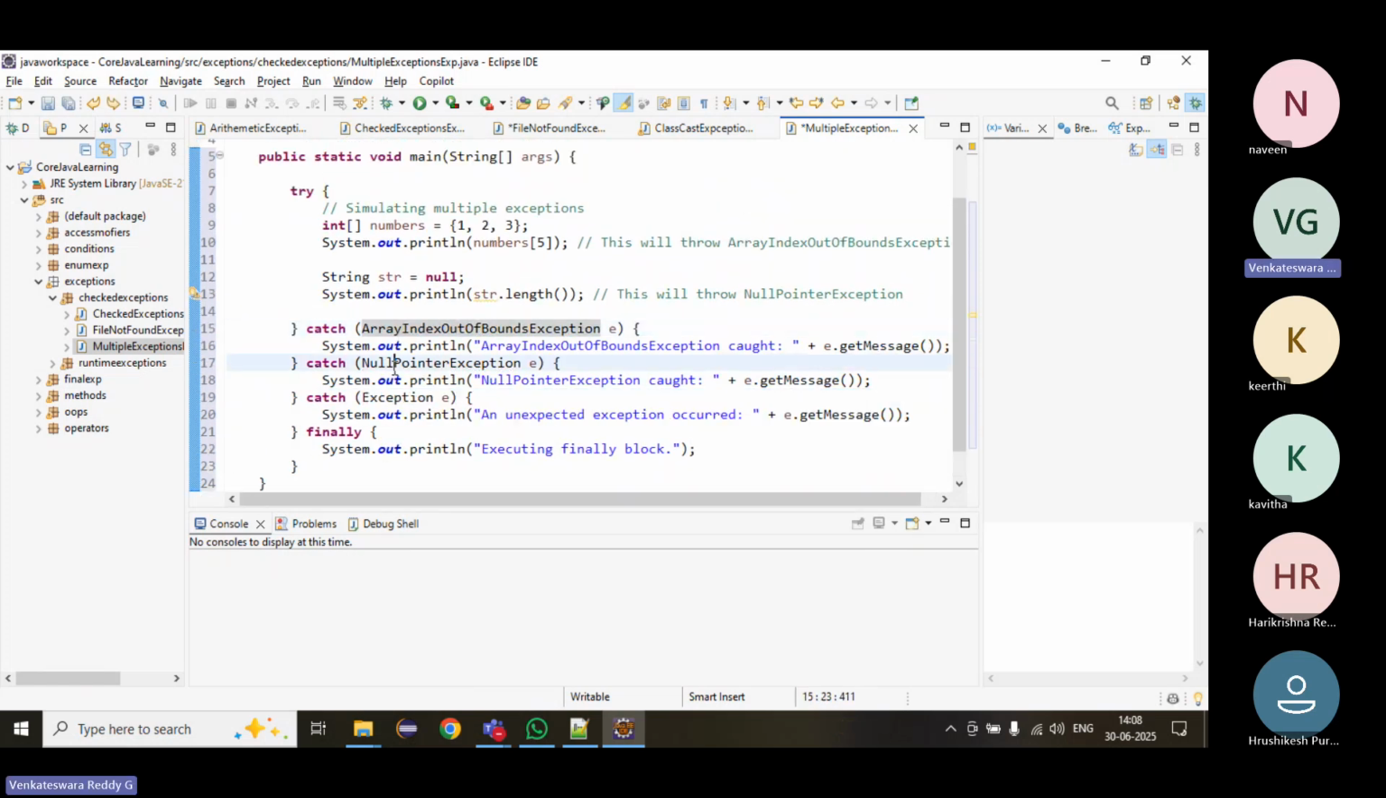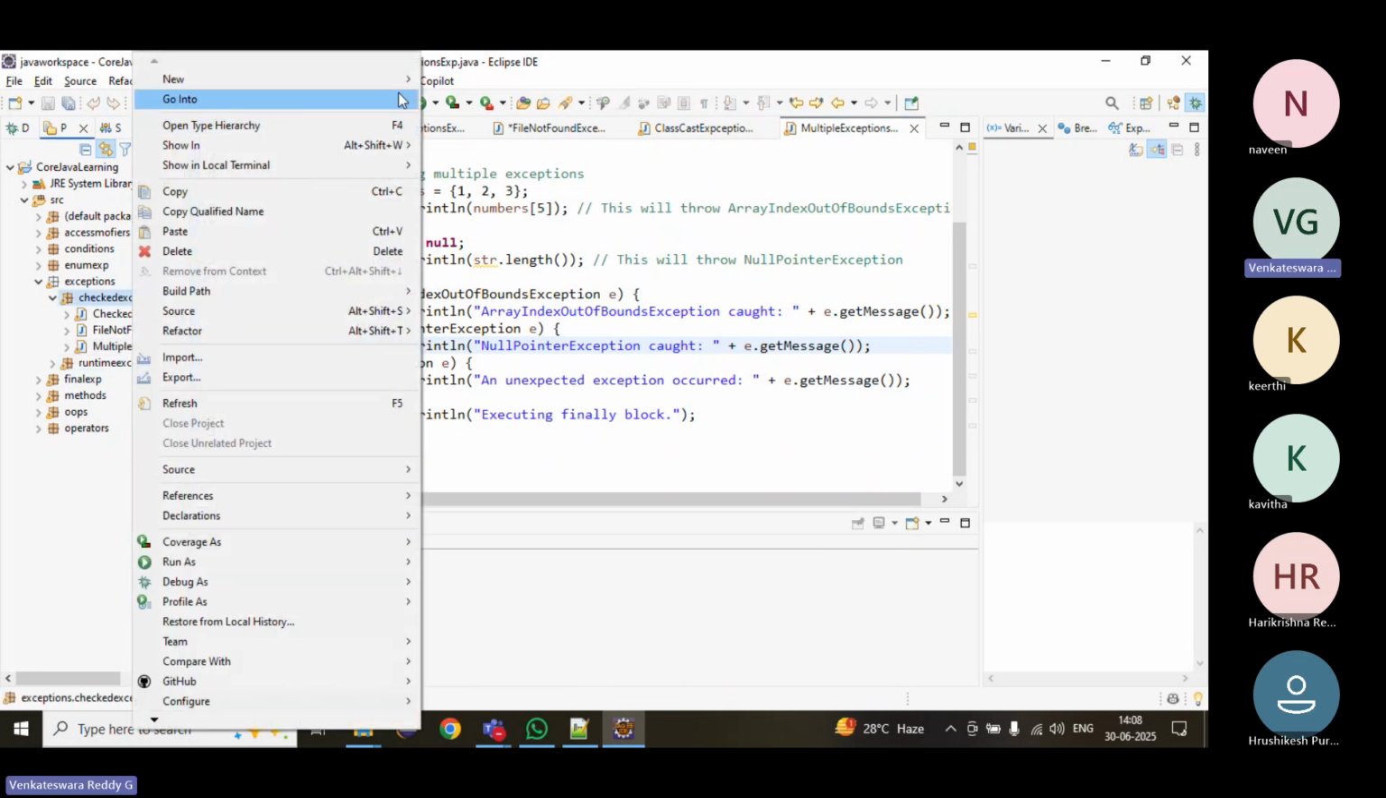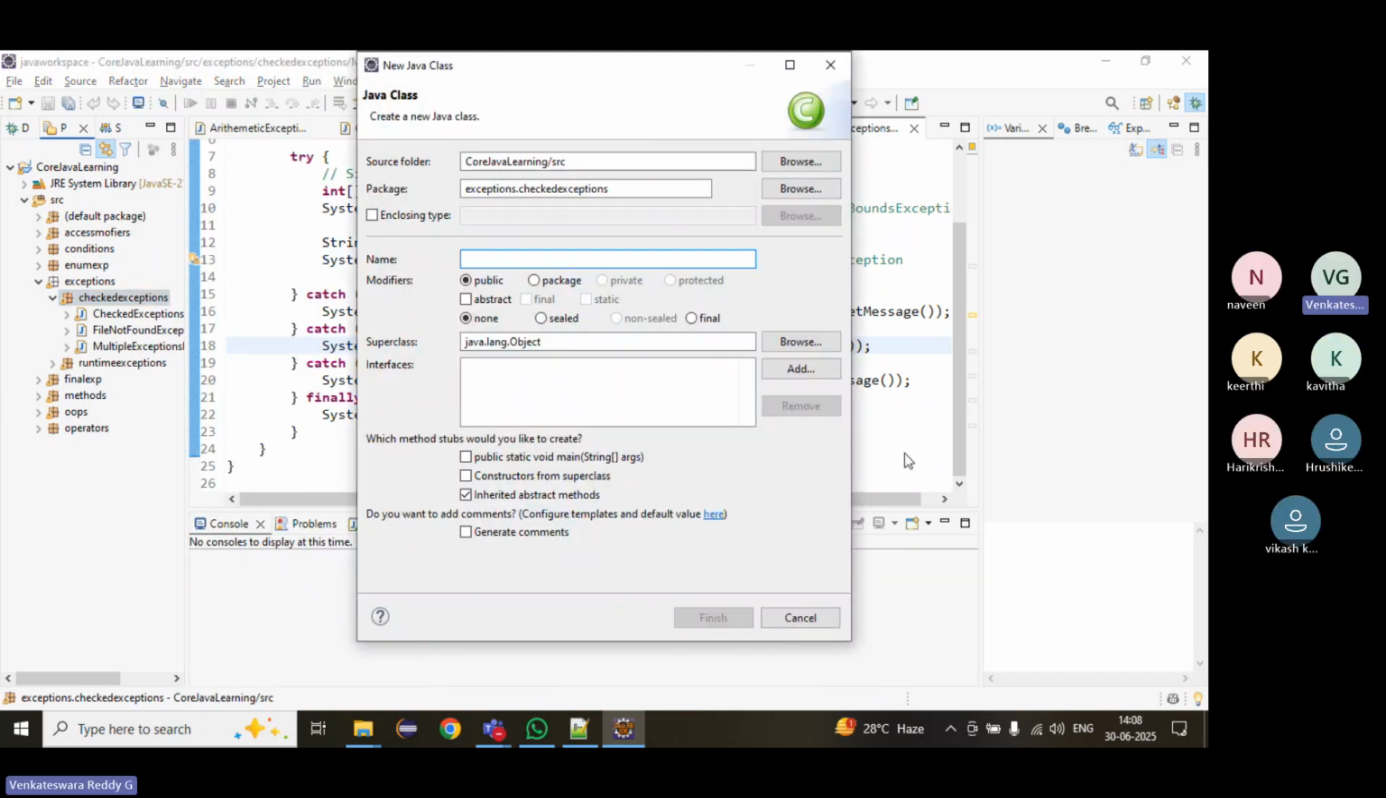First we write the child classes: array index, null pointer, arithmetic exception, file not found exception, different types of exceptions. First child, then parent. We have to follow child to parent. In Java 8, there is one more syntax to handle multiple exceptions.